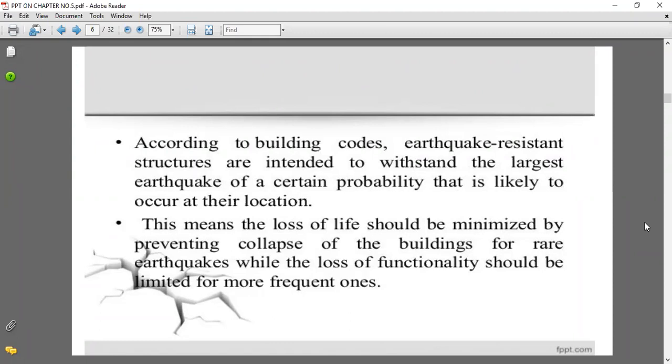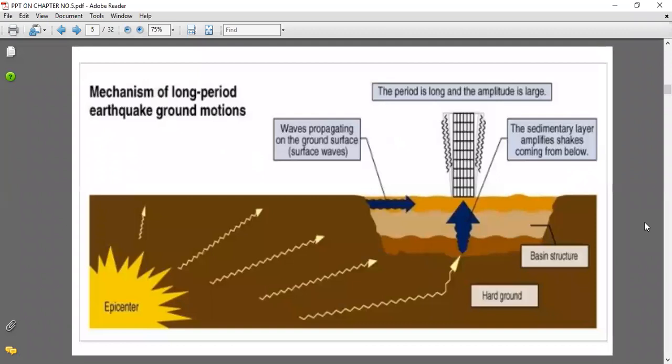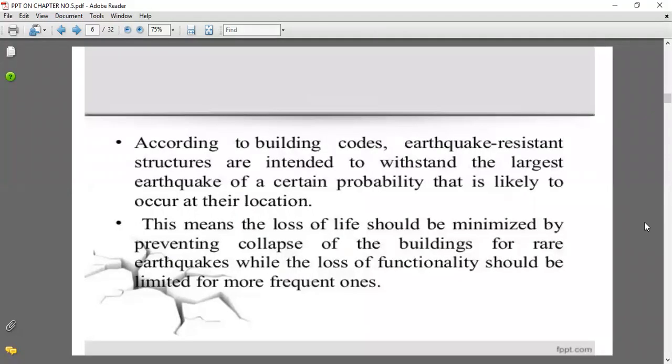We have already seen in this diagram that the earthquake is produced at the epicenter, waves are produced, and because of these waves vibration occurs in vertical and horizontal directions, which troubles our building. So we have to withstand the largest earthquake of a certain probability that is likely to occur at the location.